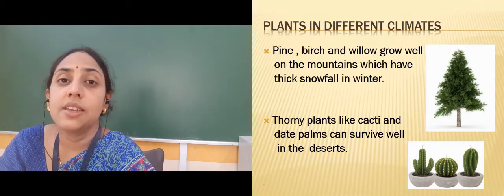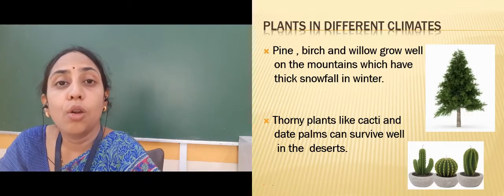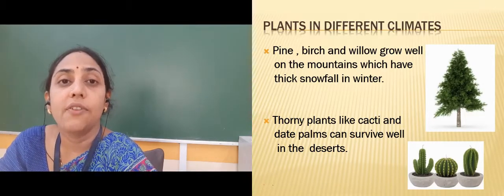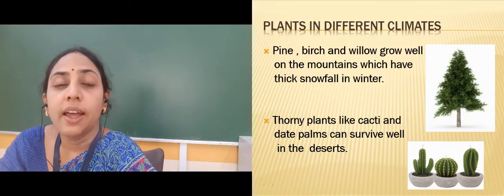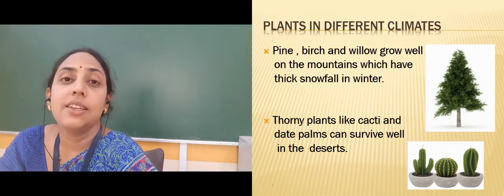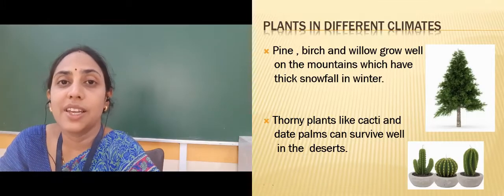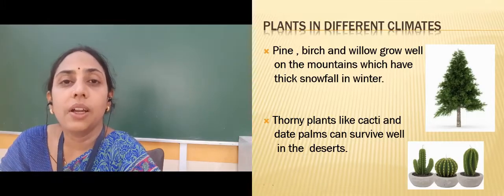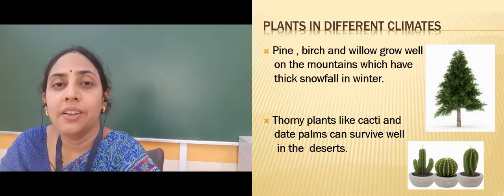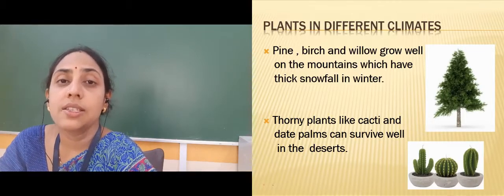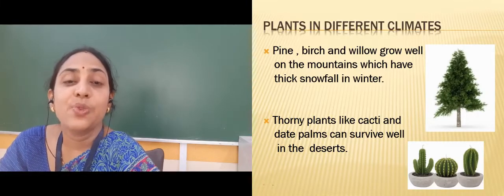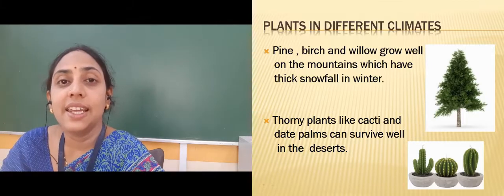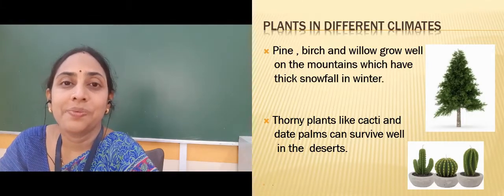In these regions the plants have long leaves, and they are in the shape of a cone so that the ice can easily slide down. Otherwise the ice can spoil the plant and make the plant die. So the plants are in cone shape and the leaves are long and slanted so that the ice can easily slide down.